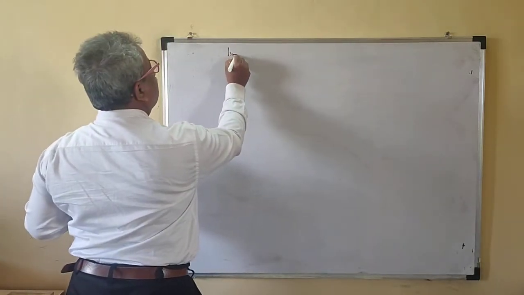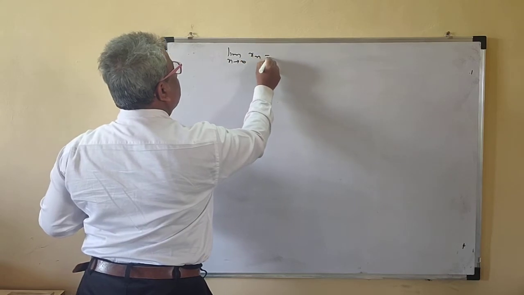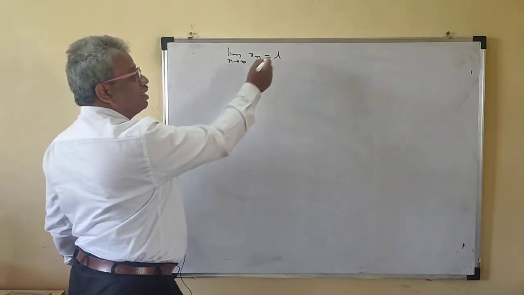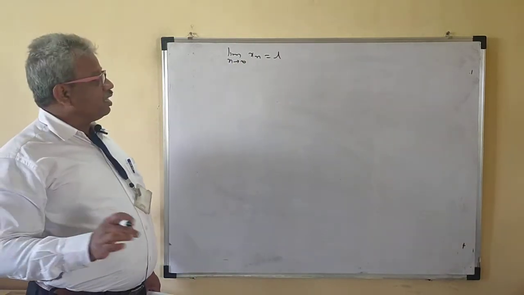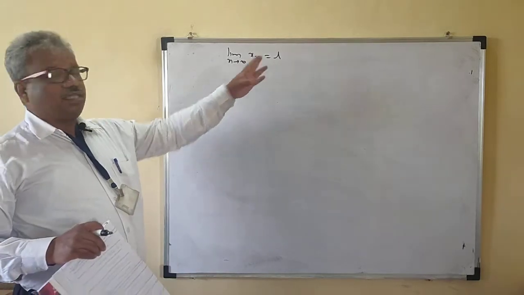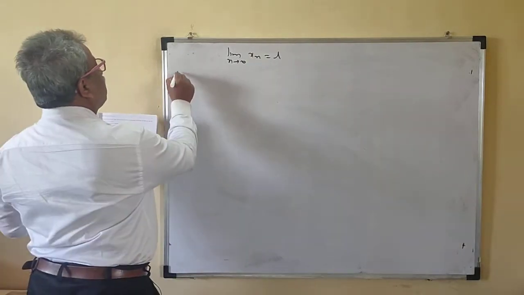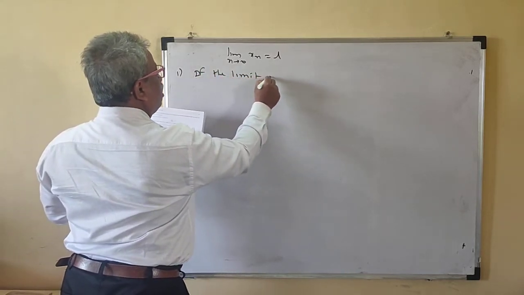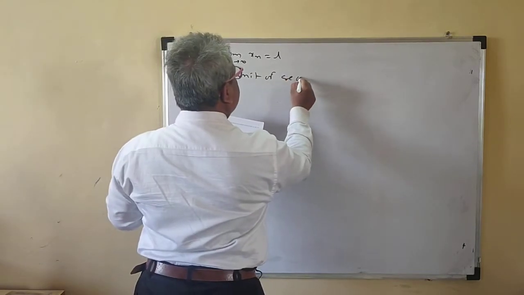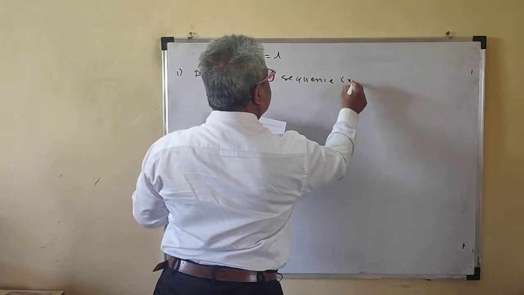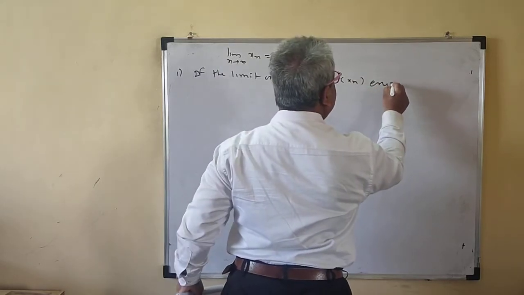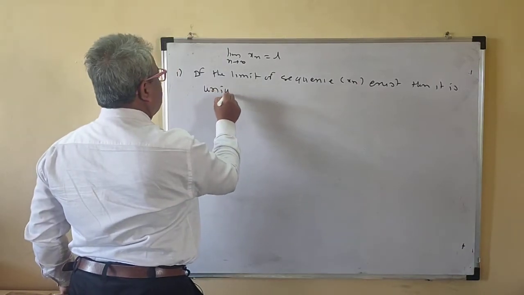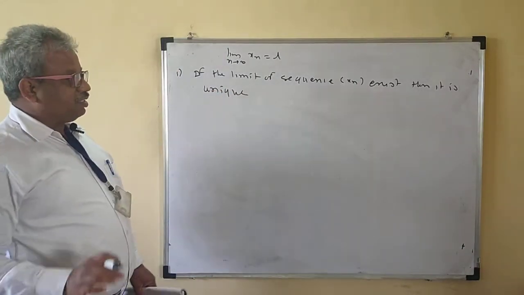So we write this as limit n tends to infinity of x_n equals L. If the limit exists, we say that x_n converges to L. The important theorem is that if the limit of the sequence x_n exists, then it is unique.